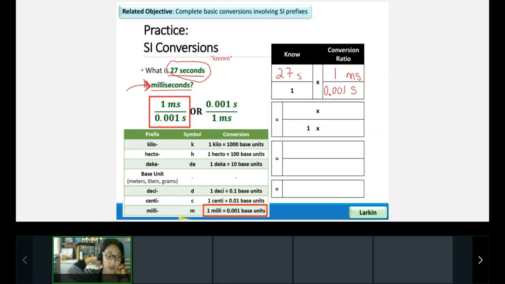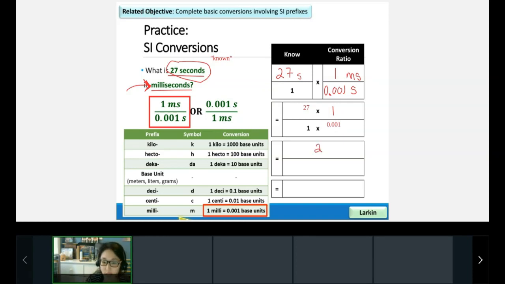Now we just need to go ahead and multiply it. Anytime you multiply fractions, it's super duper easy. You just multiply the tops together and then multiply the bottoms together. So on top, we should have 27 times 1. And on the bottom, we should have 1 times 0.001. So what do I get on top? What is 27 times 1?